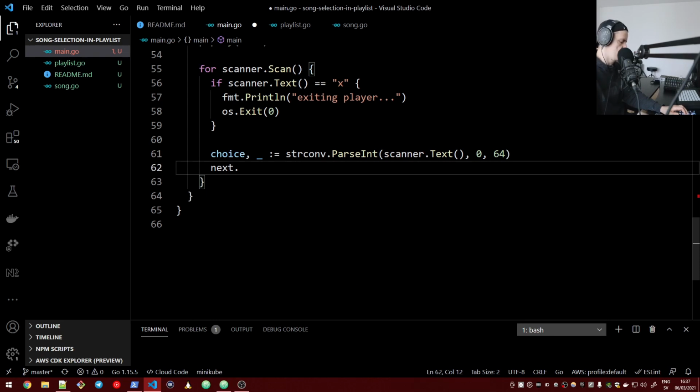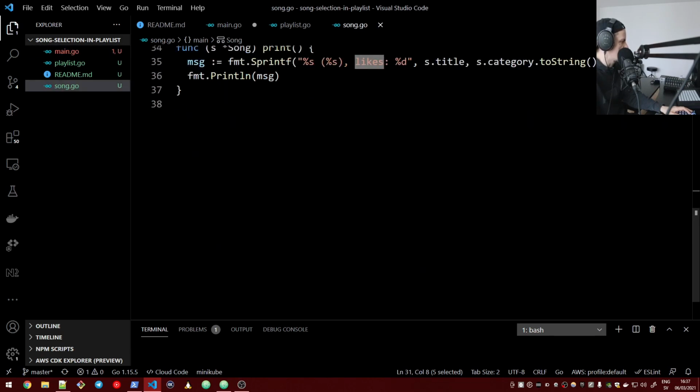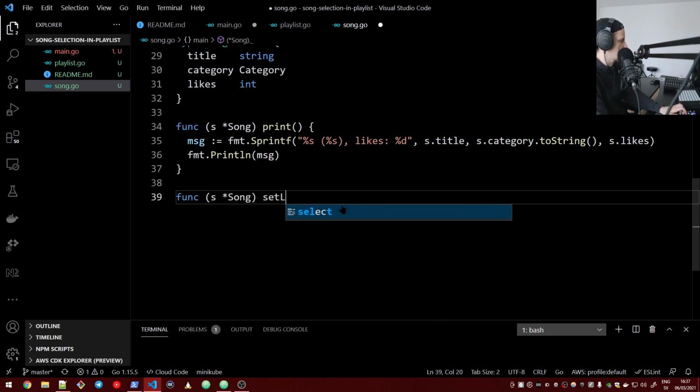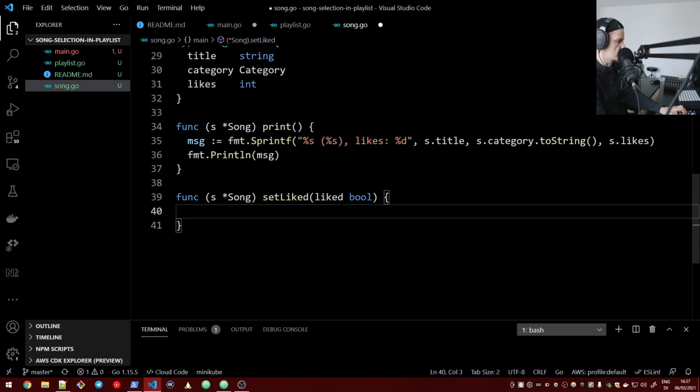So let's make a function that writes to that property. We go to the song and we create an extension function which is called set liked, and it receives a boolean which determines whether it was liked or not.